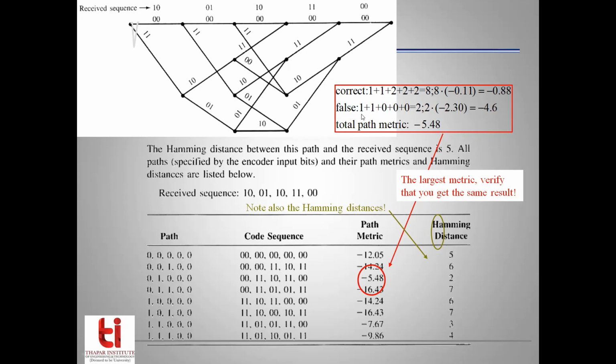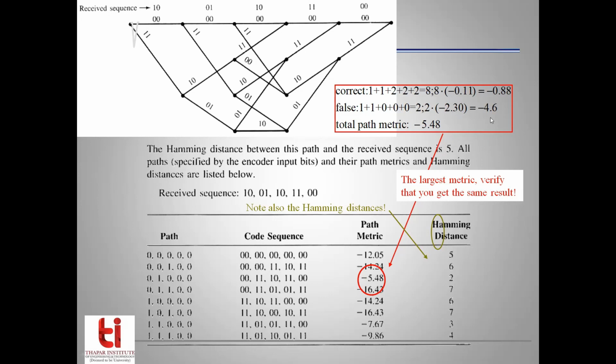Now we can give a particular weight to the correct function and the false function. Let's give more weight to the false function because that affects the likelihood of correctness of our decision. So we will give it a weight of 2.30. And we will give a weight of 0.11 in negative values, of course, for the correct function.